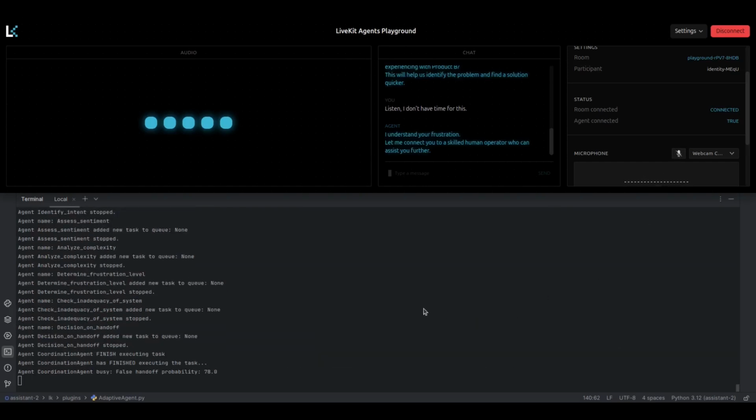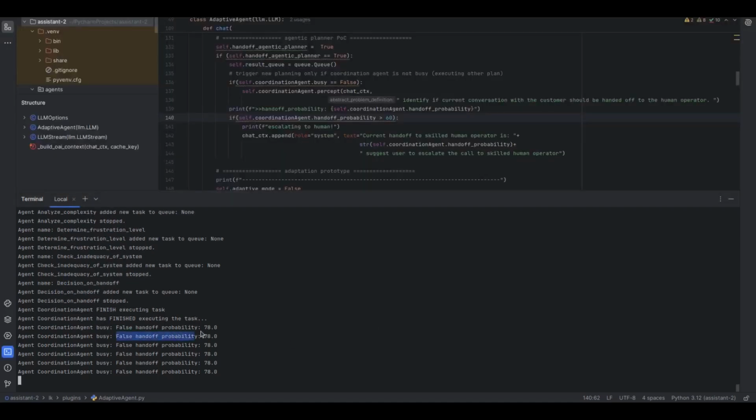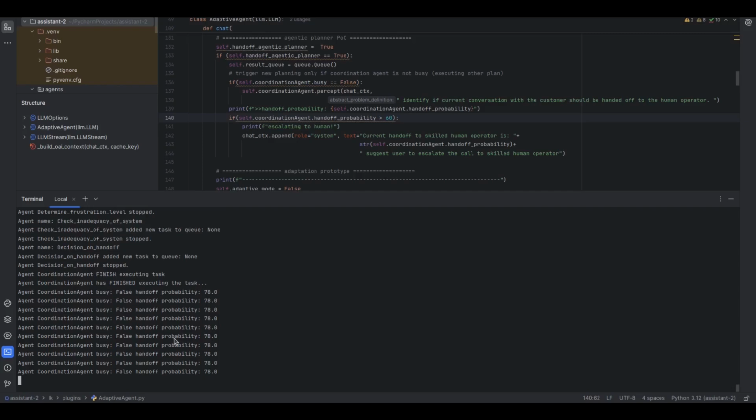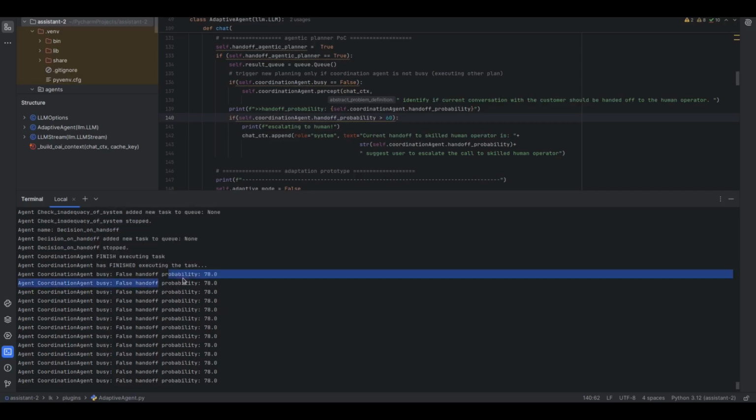Okay, I've just muted the conversation. You can see that the handoff probability now is set to 78. So in the background of our conversation, the agentic reasoner that was evaluating as the conversation was going on the probability to hand off to the human operator started from 0 and, as you can see, ended up with 78%.